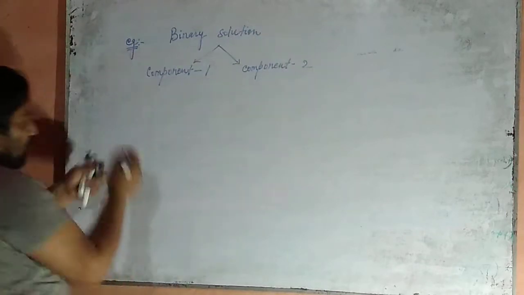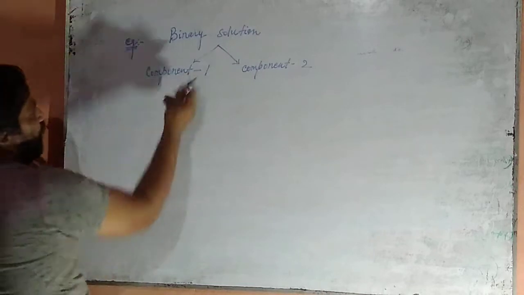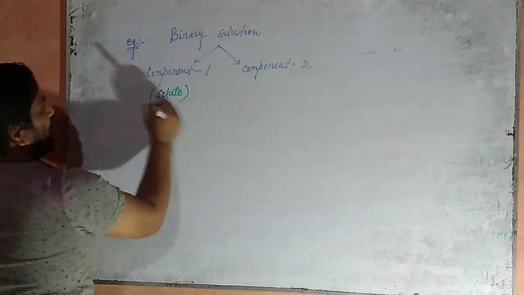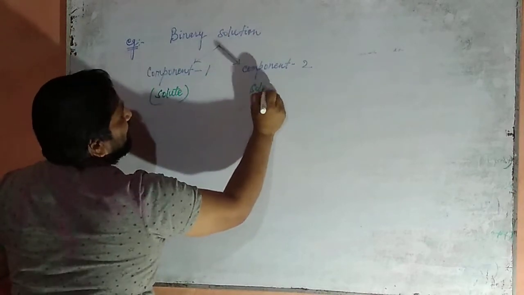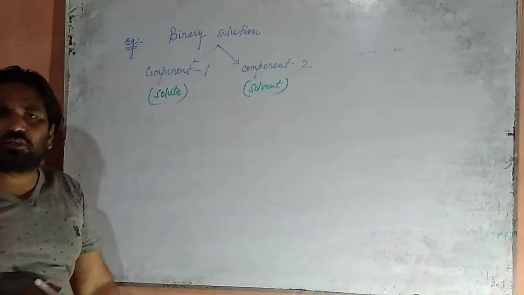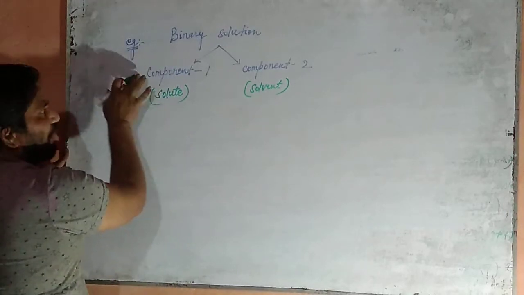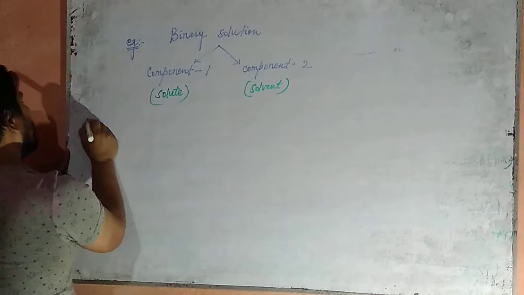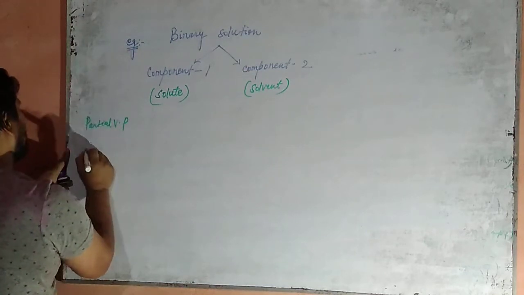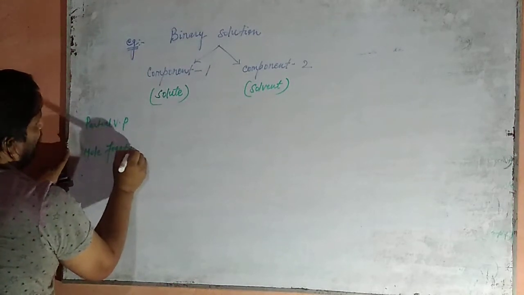If it is a binary solution, then component 1 should be the solute, and the other component should be the solvent.